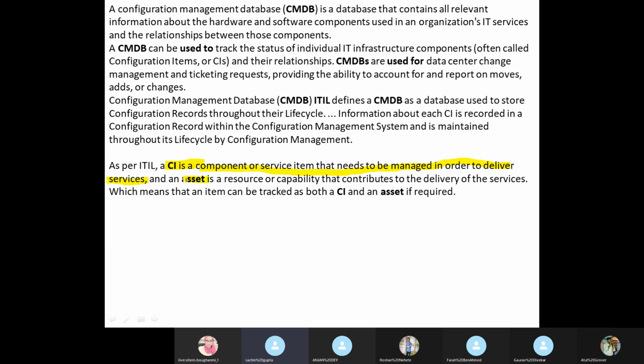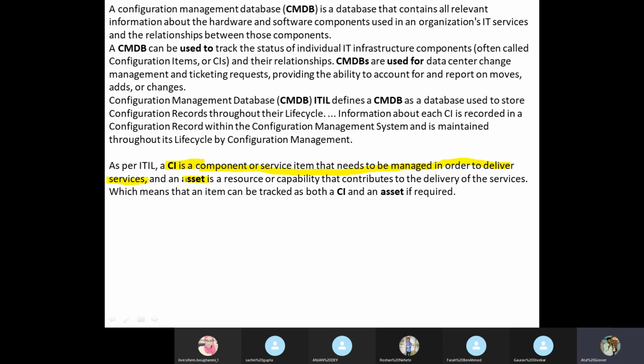Things which are in our inventory. Okay, so is a virtual server an asset or not for me? Yeah, obviously a virtual server is an asset for us because we have paid for it. Okay, good. So after discussion, one thing is clear: an asset is basically a resource or capability, if I go by the standard definition, that contributes to the delivery of the service. That is fine. Now the question is, what will be an asset for me in ServiceNow?